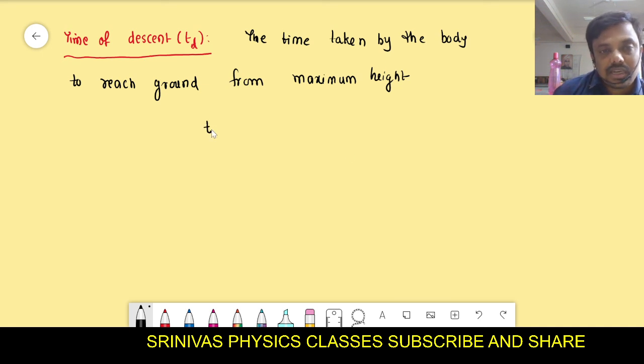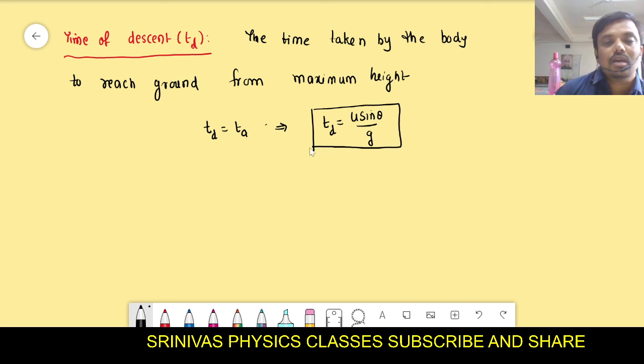But the time of descent is generally equal to the time of ascent. I am not going to derive it. The time of descent is again the same, u sin theta by g. That's all. Time of ascent is u sin theta by g, and time of descent is also u sin theta by g. Next, time of flight I want.